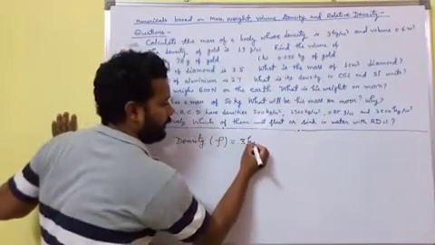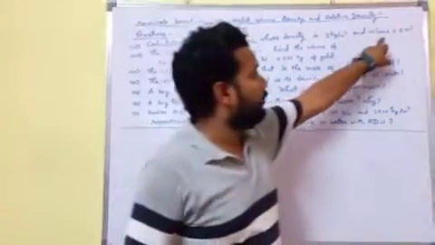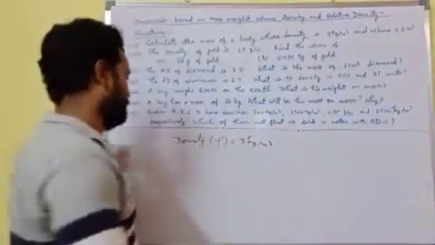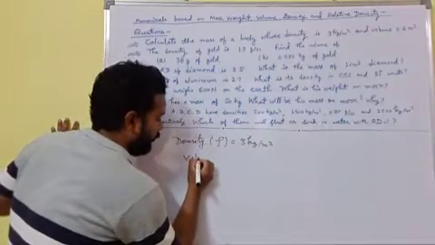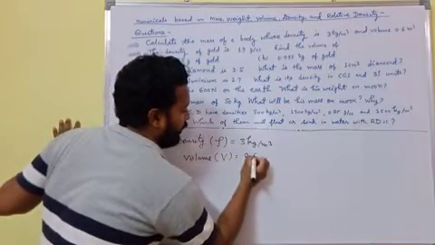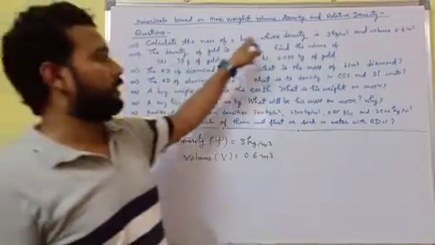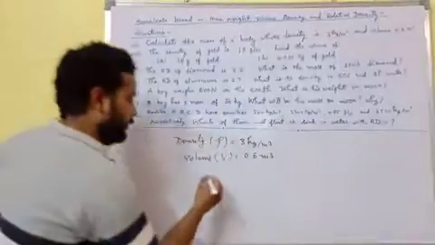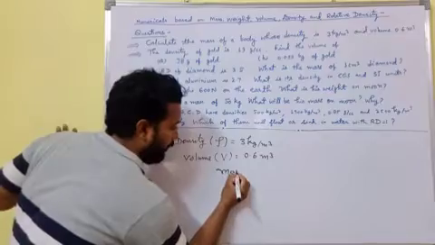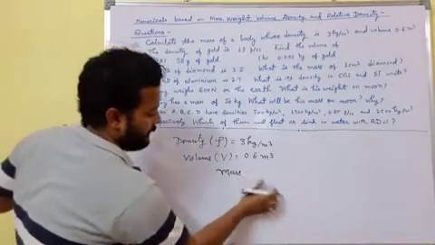And the volume is 0.6 meter cube. Volume V is given as 0.6 meter cube. Calculate the mass of the body. It means find the value of mass, represented by small m.